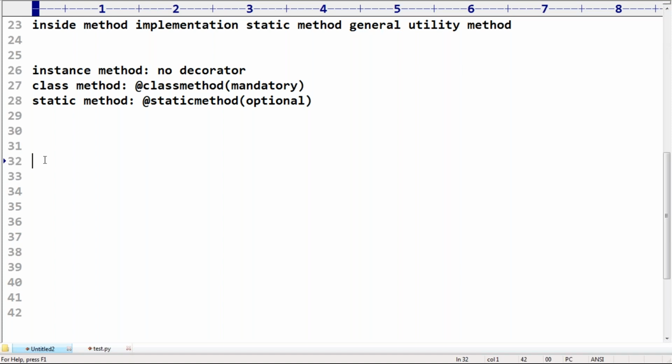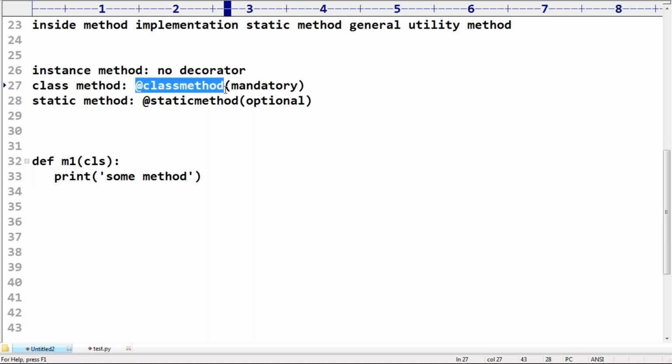Can you please tell? Observe this one: def m1(cls): print some method. Can you please tell, what can this method be? This method can be either a static method or an instance method. This method can never be a class method. Remember this one, because if it is a class method, the decorator must be compulsory. But I didn't declare the decorator. That's why it is not a class method.